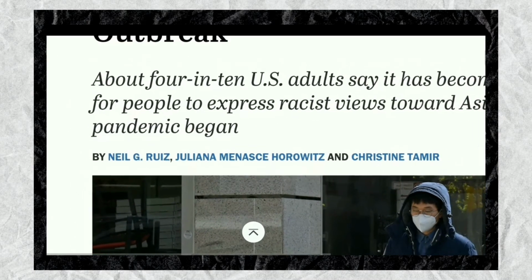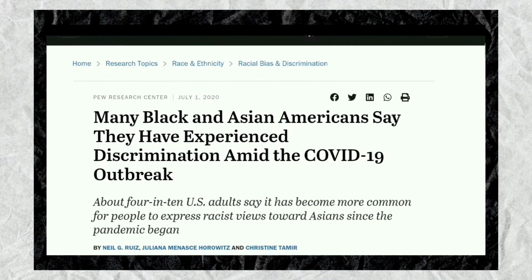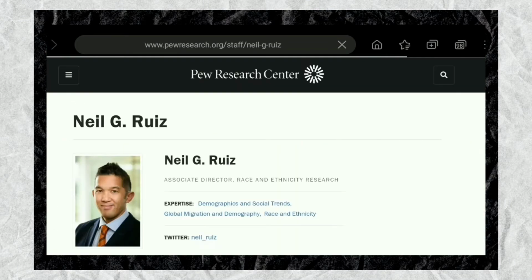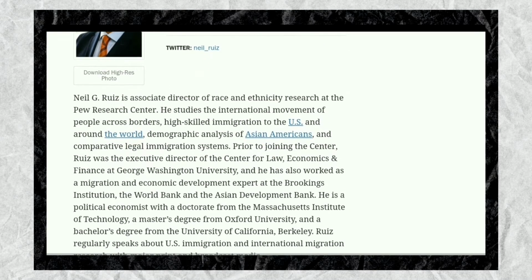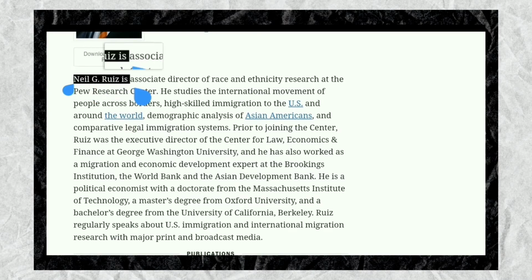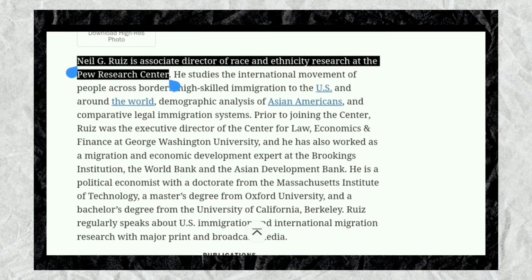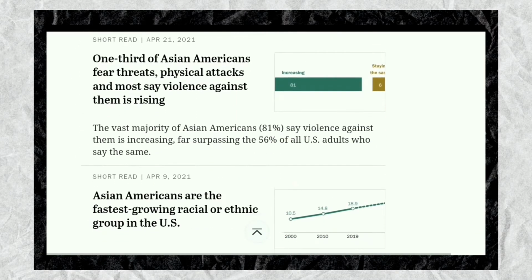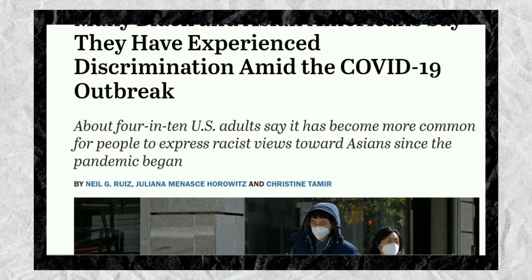Following that, we will determine whether the authors have credentials and can back up their claims based on the article they wrote. As you can see, when I click on his name, we can view information such as his credentials. According to this section, he is an Associate Director of Race and Ethnicity Research at the Pew Research Center, which may have some relevance to the article they wrote. His other publications, almost all of which are about Black and Asian Americans, can be found here. Now let's move on to the next author.